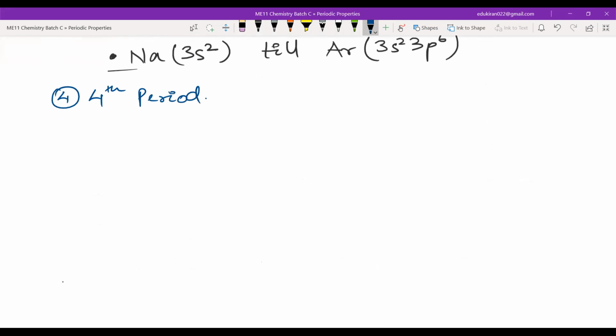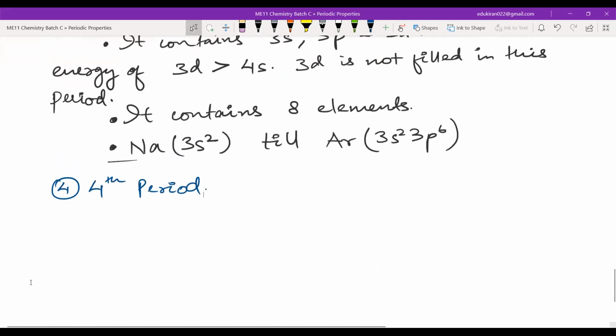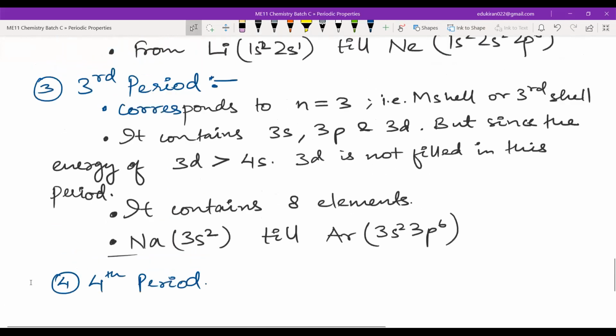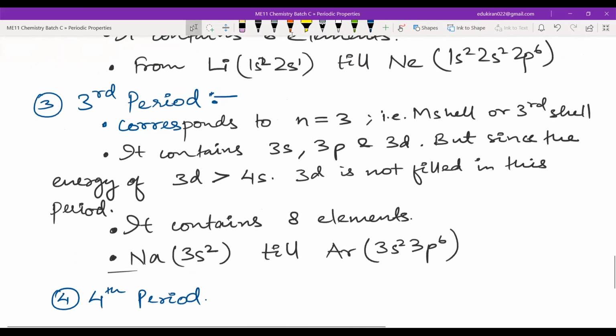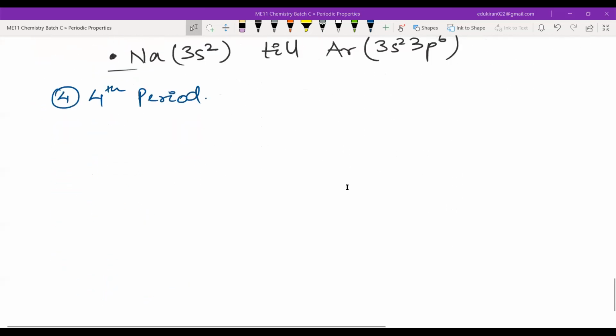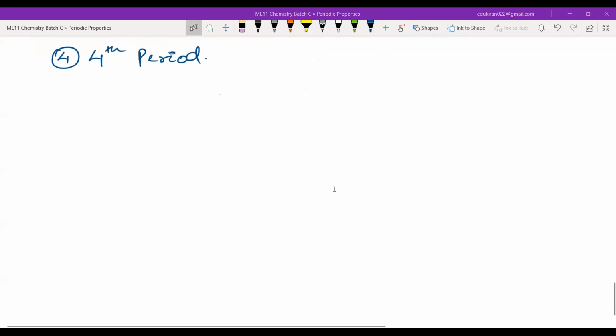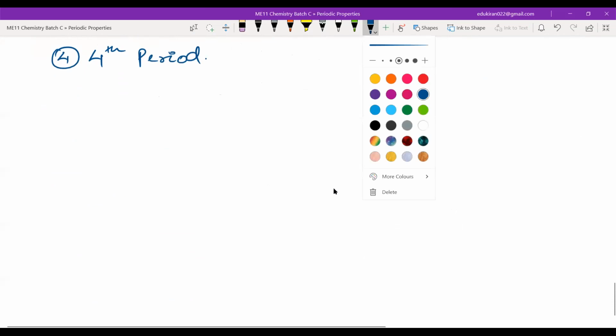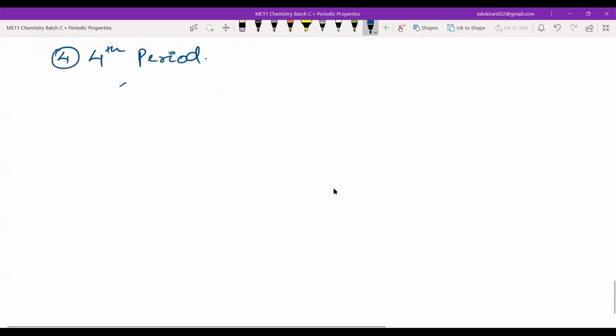Fourth period. Okay. Now there can be a question: is the third shell completely filled in the third period? No. So just keep this in mind that the third shell is not completely filled in the third period. It gets filled in the fourth period after the filling of 4s electrons. And this corresponds to